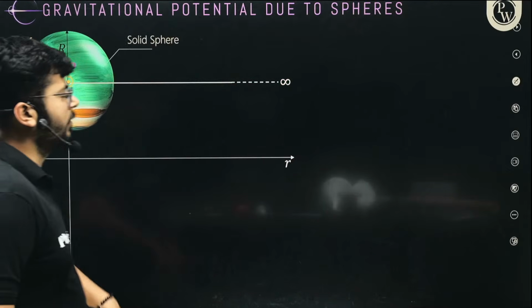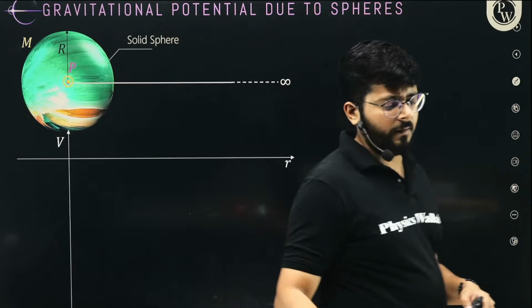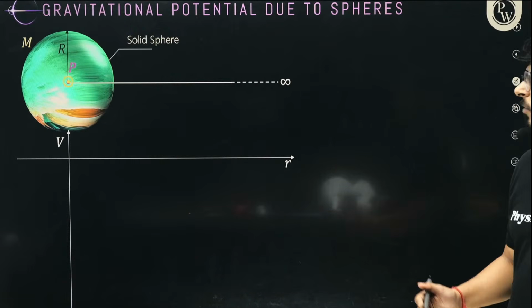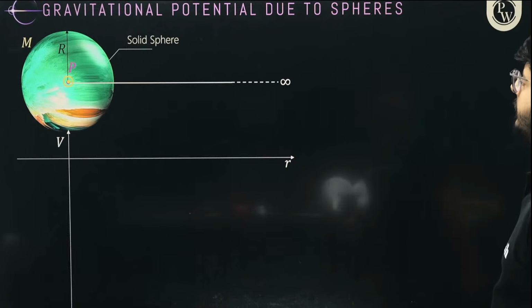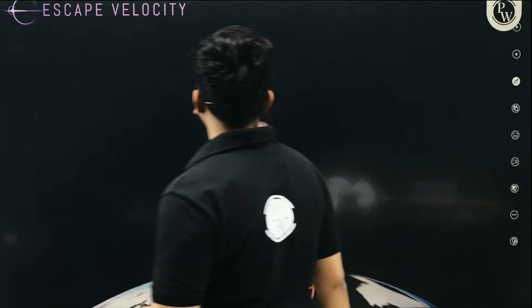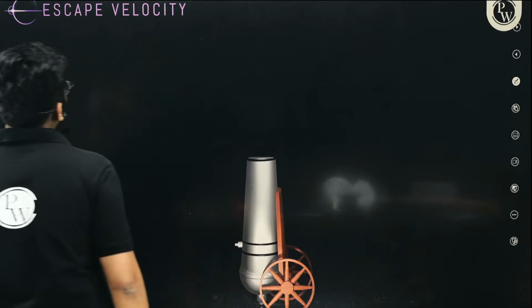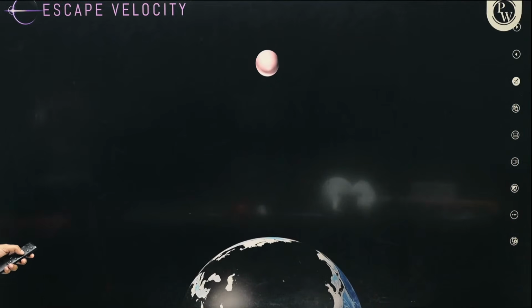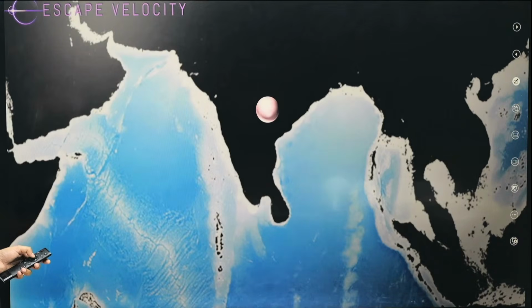So again, gravitational potential, when I teach you the first chapter, we will try to relate it with the electric potential as well, right? So now the next thing is called escape velocity.